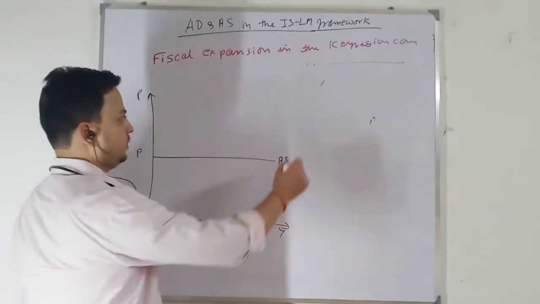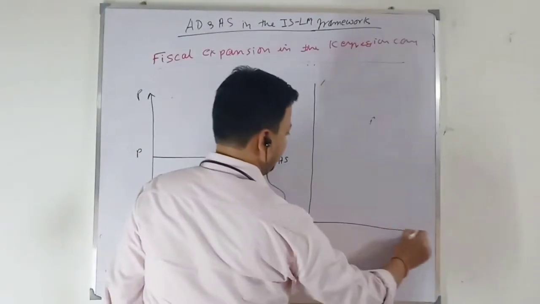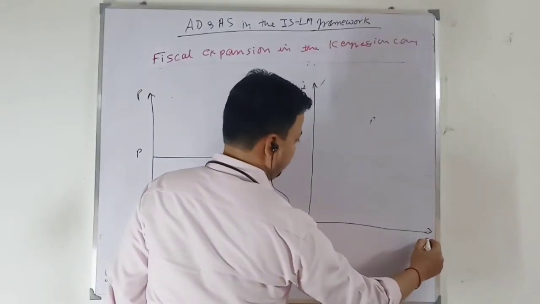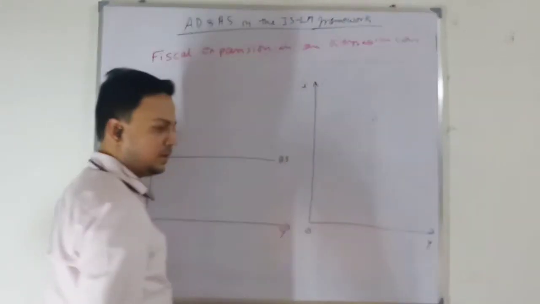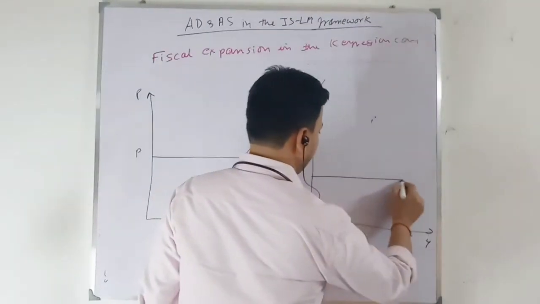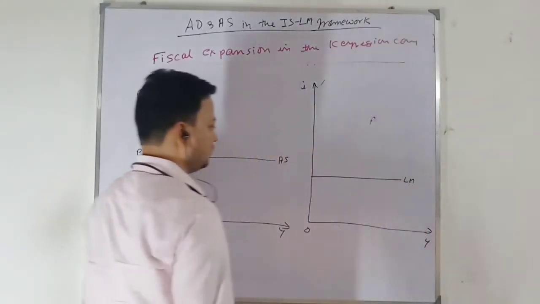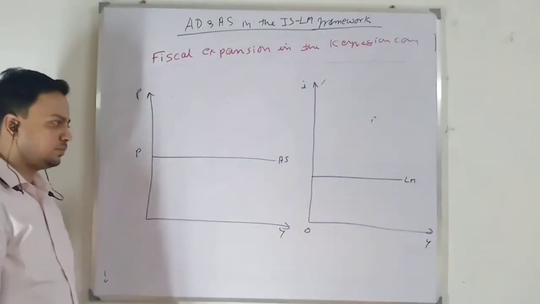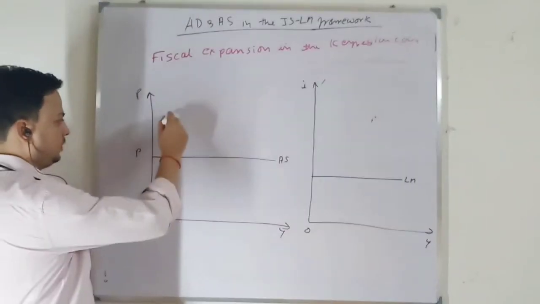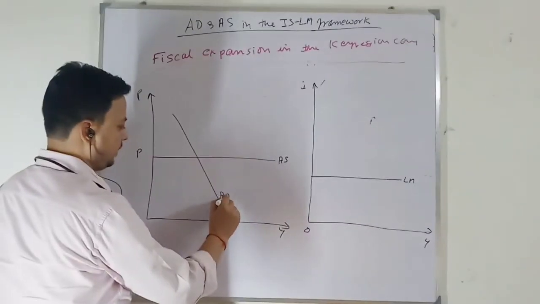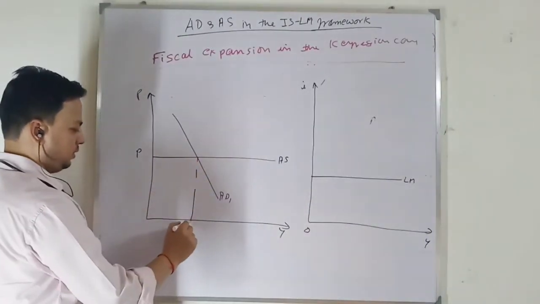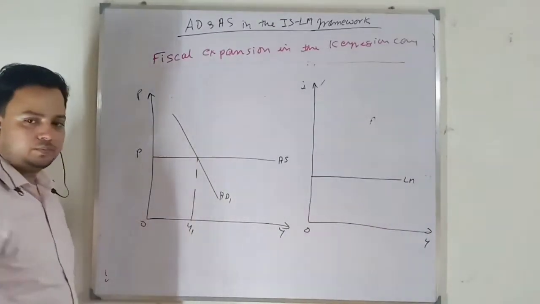When I am talking about the IS-LM model, here you have rate of interest, here you have output level. At a very low rate of interest, my LM curve will be horizontal. So when there is a fiscal expansion, this is my initial equilibrium AD1, so equilibrium output is Y1.